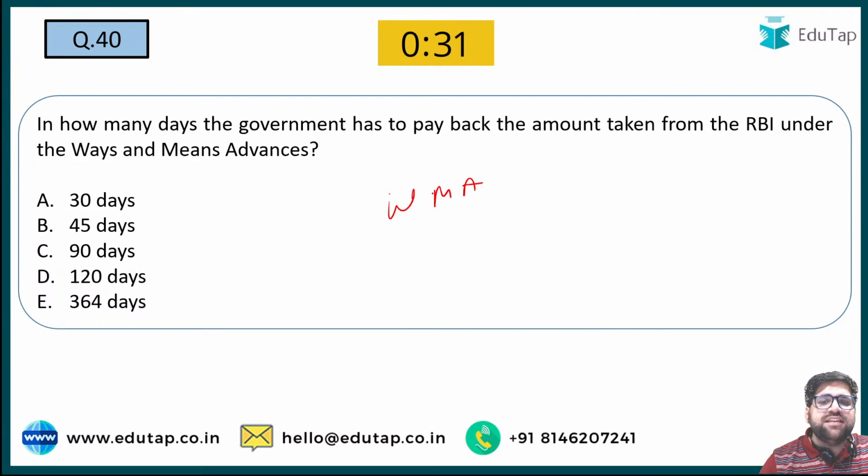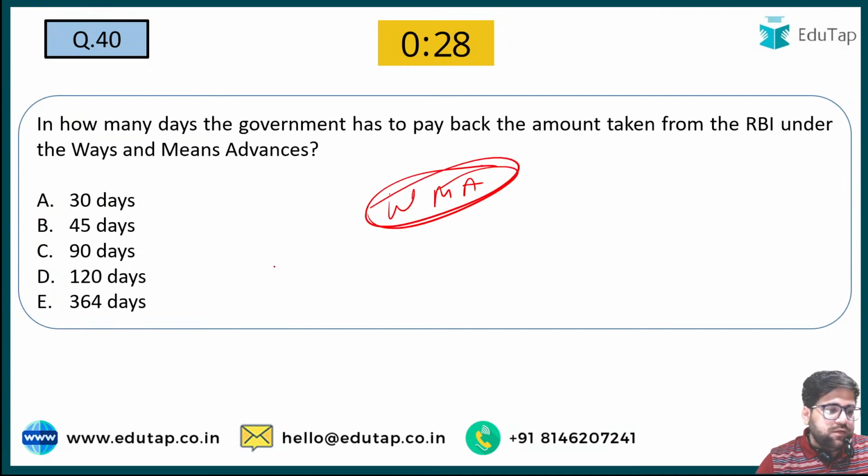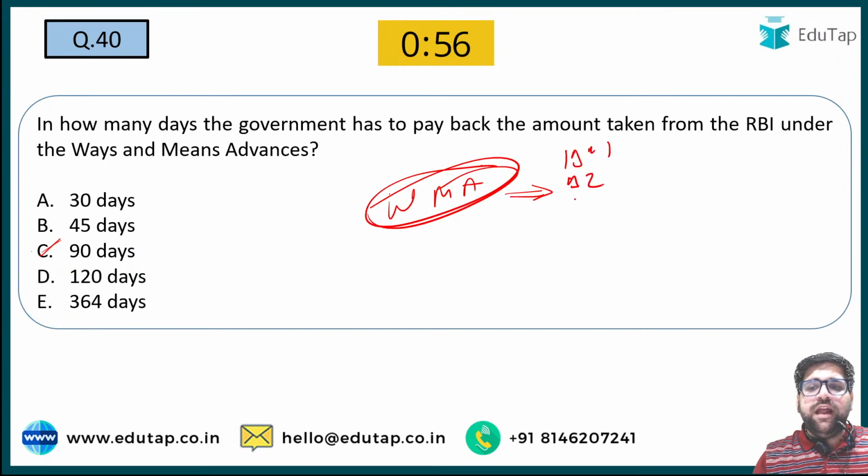Ways and means advances. This is the last question for the session. Yes, it's C, 90 days. Can someone let me know the year in which ways and means advances was launched? Your options are 1991, 1992, 93, 97 or none of the above.